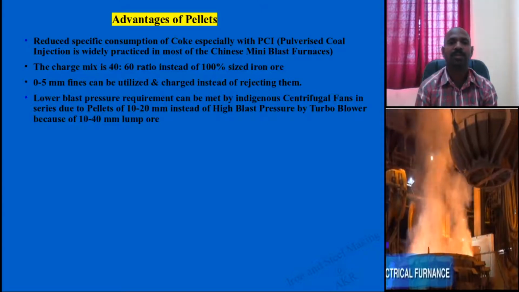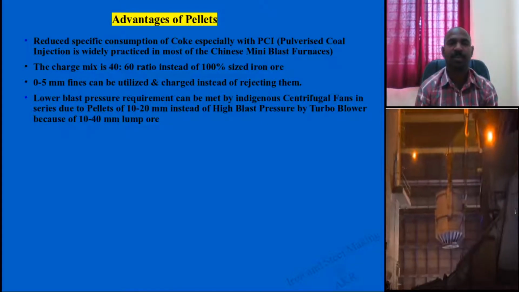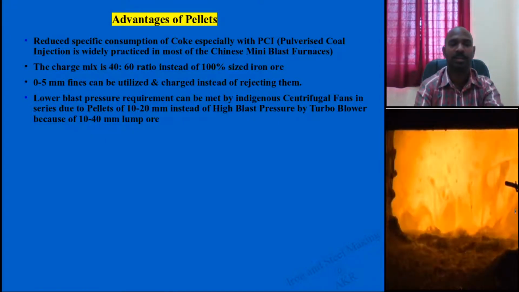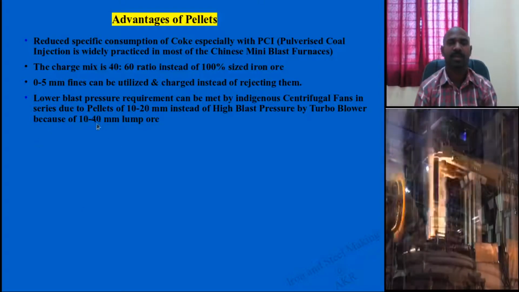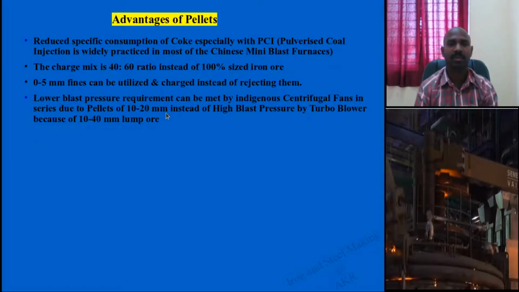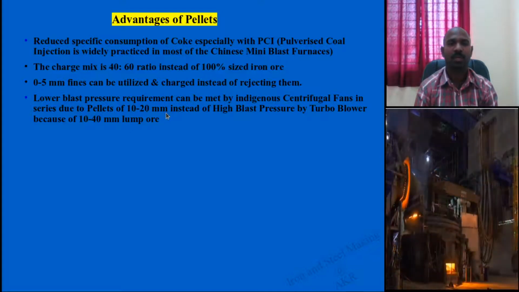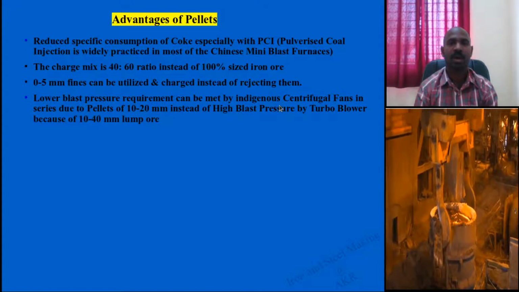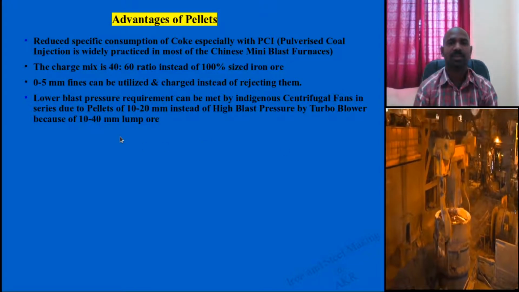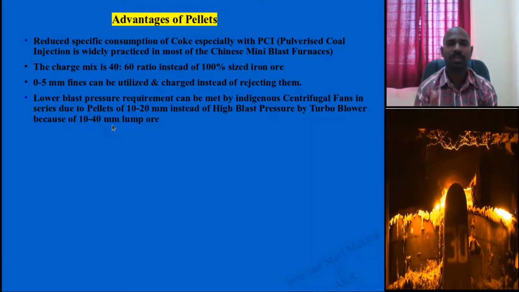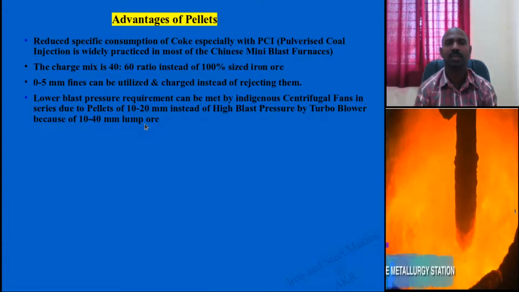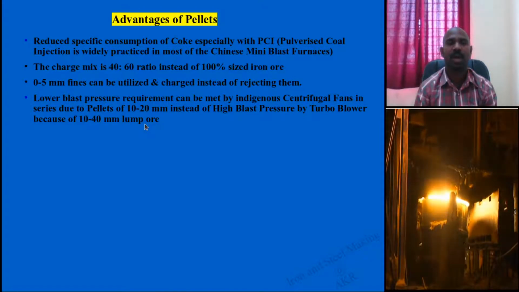Regarding blast pressure, in the case of a blast furnace, if you use the iron ore in 10 to 40 mm lump form, which are sinters, you need to increase the blast pressure.